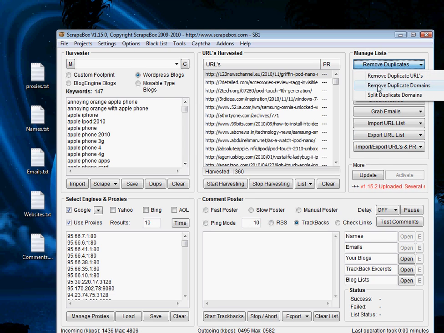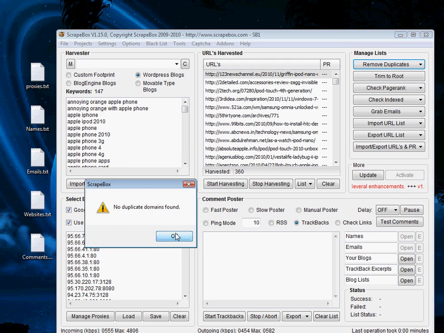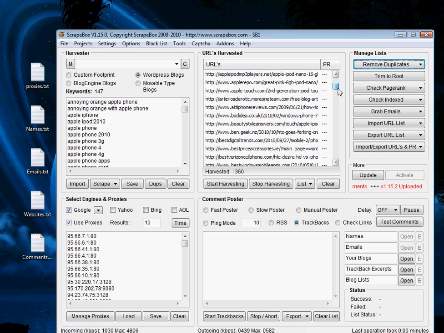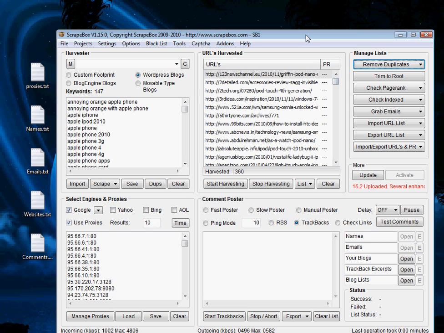We could filter through and remove duplicate domains, but Scrapebox has already done that for us. That's why it removed 63% of them before. So we've found 363 WordPress blogs which Scrapebox will automatically comment on for us, and it can actually do this very, very quickly.